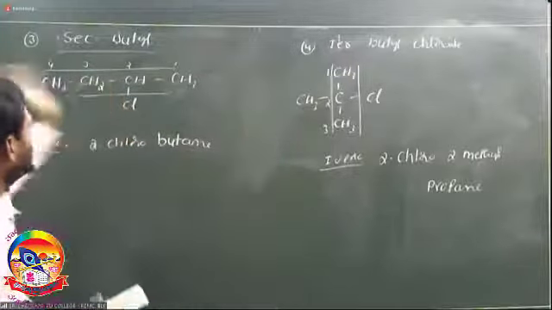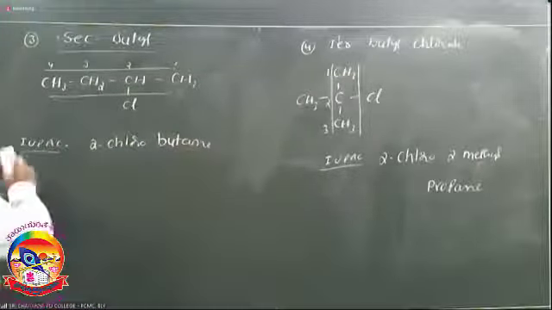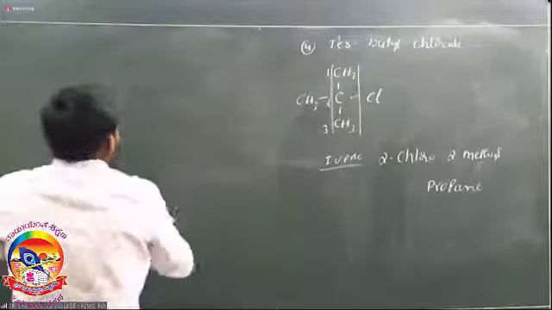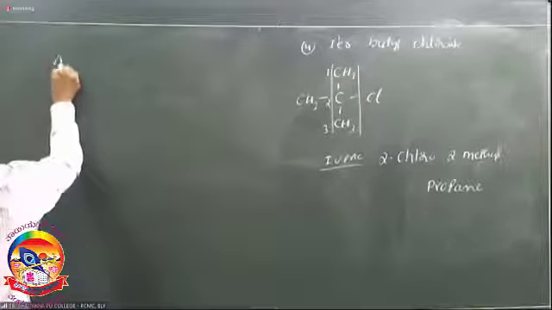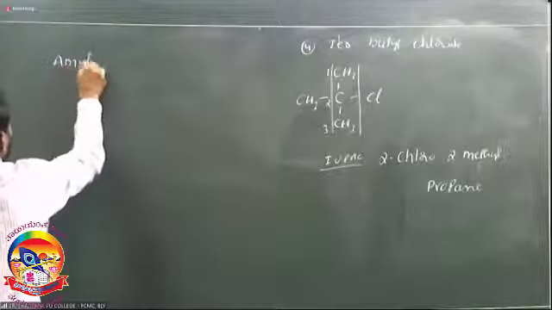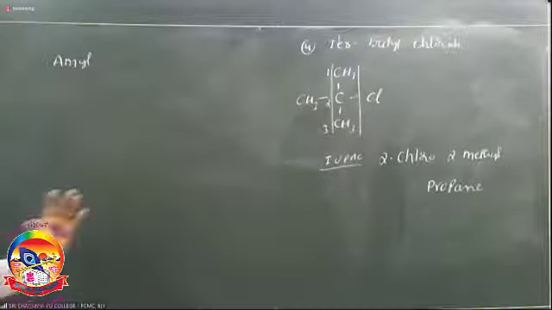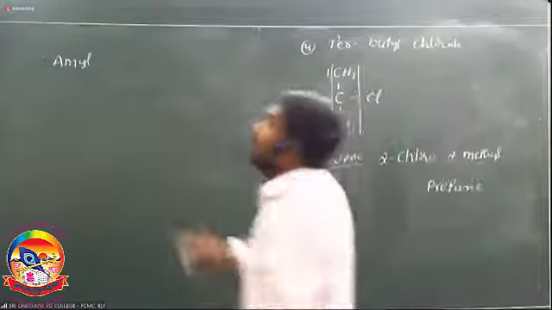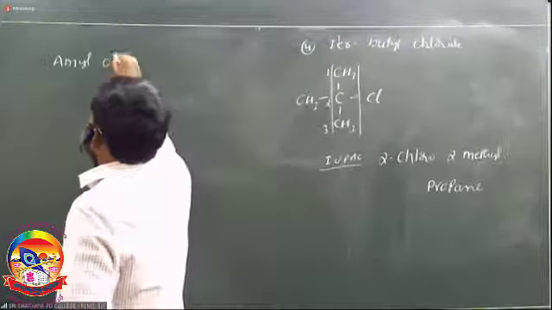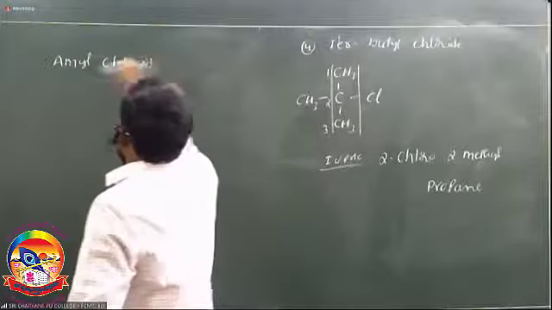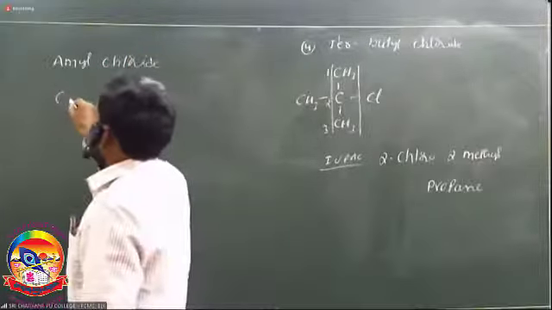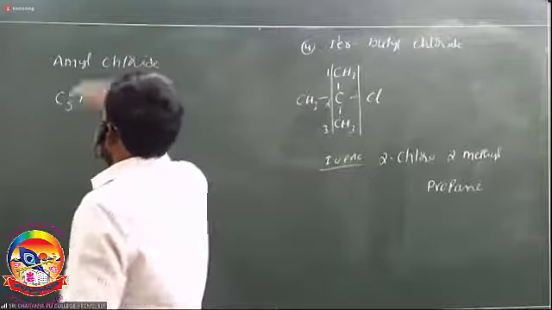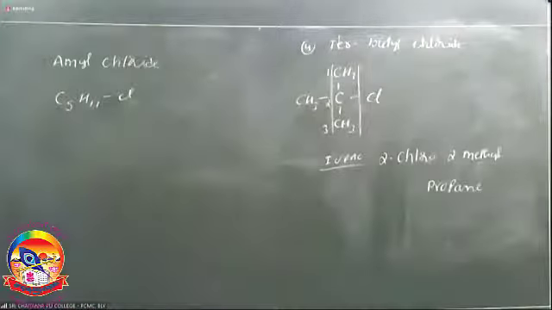of tertiary butyl halides. The next one: if the halogen derivative contains 5 carbon atoms, generally it is called amyl, not pentyl. So instead of pentyl, here we use amyl. So amyl chloride. What is the formula of amyl chloride? Amyl means C5H11, one hydrogen of pentane replaced by Cl. It is called amyl chloride.